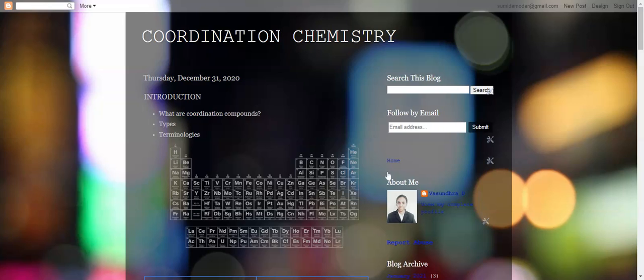In this video, we will kick off the basic intro of coordination chemistry. This introduction addresses what are called coordination compounds, their types and a few important terminologies. Instead of giving the definition straight away, I thought of picking up the main terms and briefing them out first. And they are ligands and central metal ion or atom.